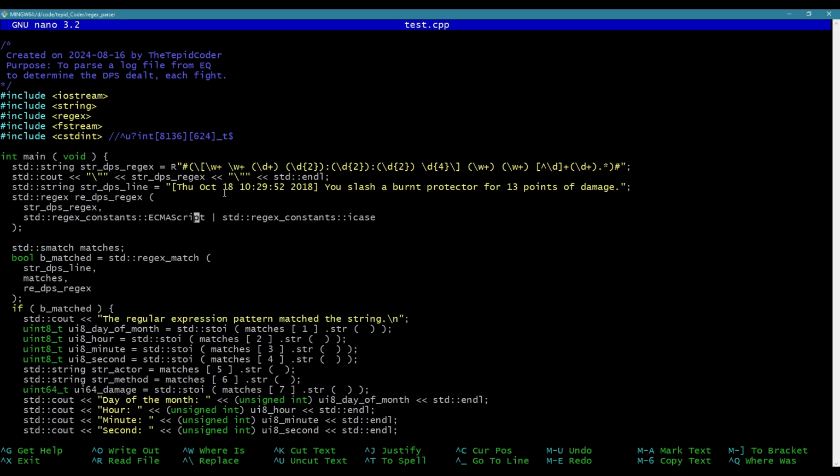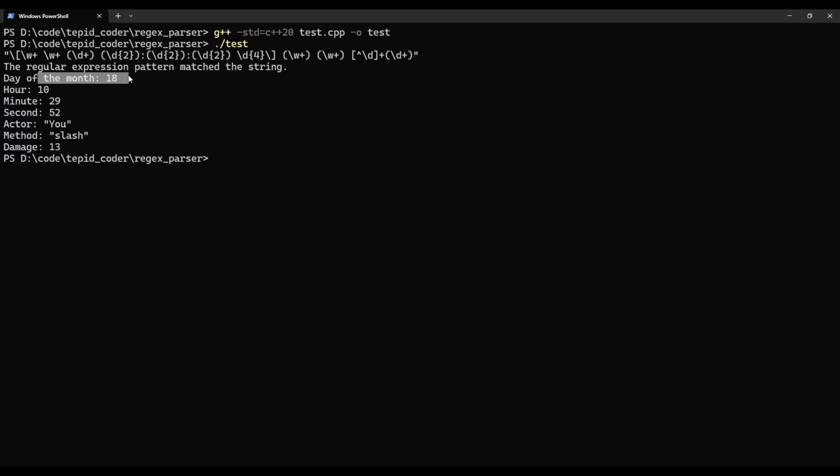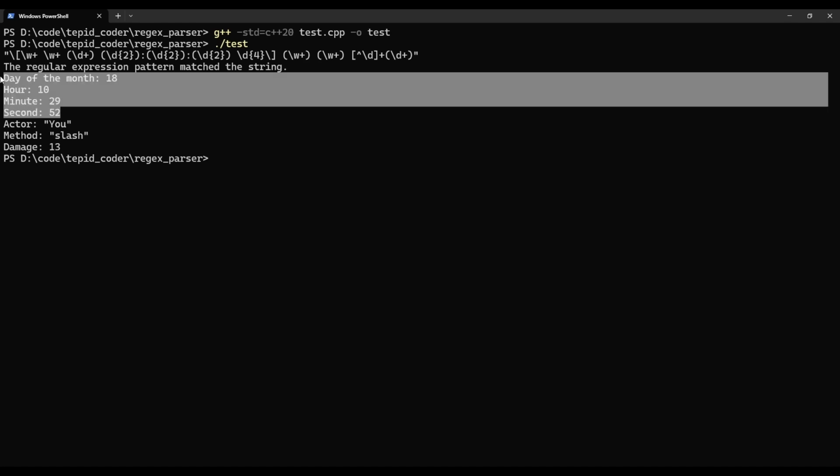So what we have at this point, just to go back here for a second, is the day of the month that this event happened, the hour, minute, and second that it happened, the person who performed the action, what the action was, and how much damage it dealt. That's good, because now, if we know when the fight started and when the fight ended, we can get the number of seconds that elapsed between the two to calculate the total number of seconds of the fight. Then if we take the total damage that occurred in that time frame for some actor, we can divide that by the total elapsed seconds to get the damage per second. Total damage divided by number of seconds equals damage per second.